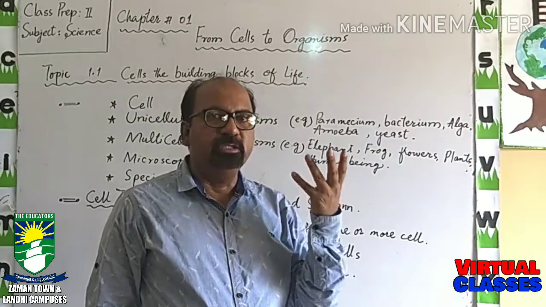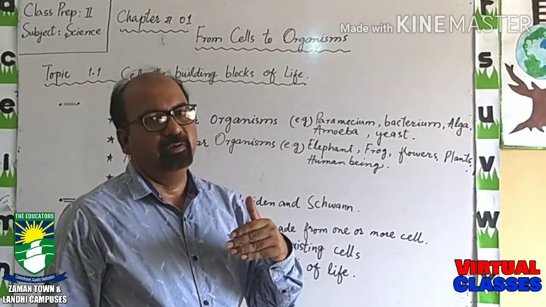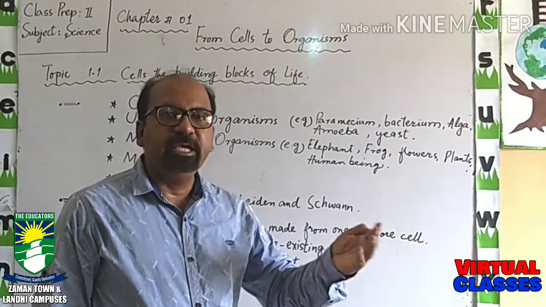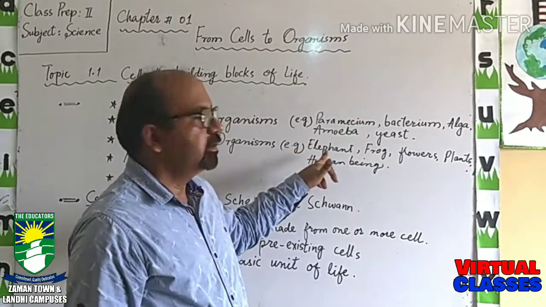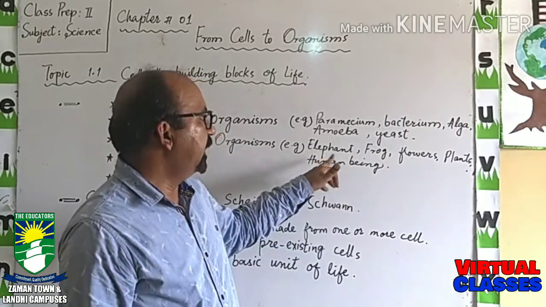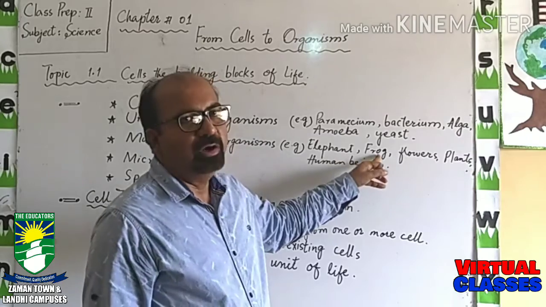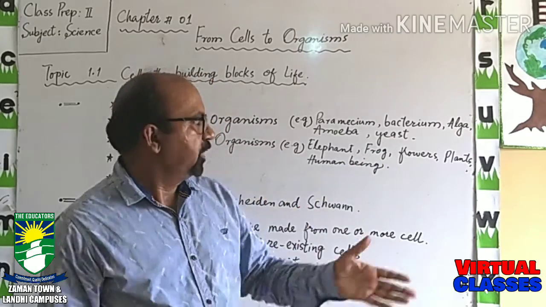And when we talk about the animals, all the animals which we see are multicellular organisms because they are made up of many cells. The examples of multicellular organisms are elephant, frog and a lot of others.